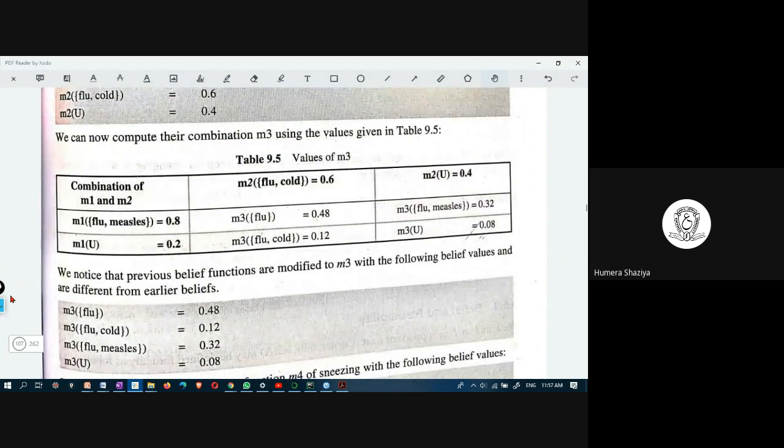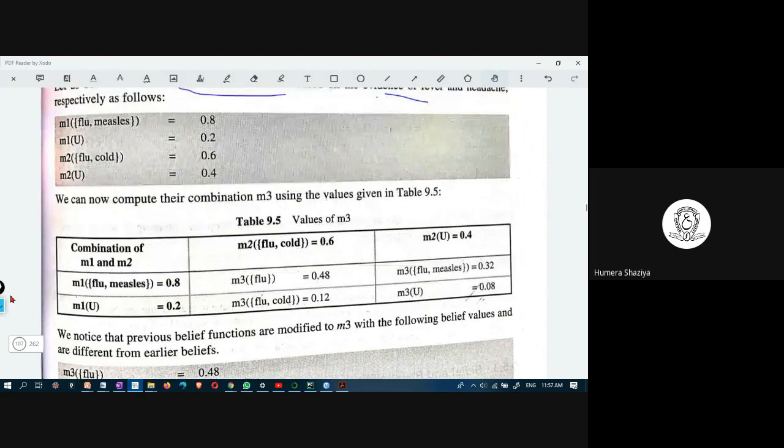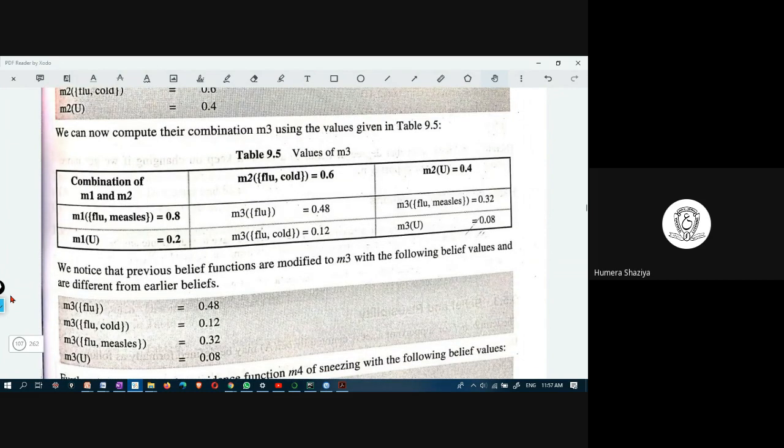When combined, here the combination of M1 and M2, with 0.8, 0.2, 0.6, 0.4, flu is common, multiply. And universal with flu, measles means both are common. Like that we arrive at these joint probabilities.